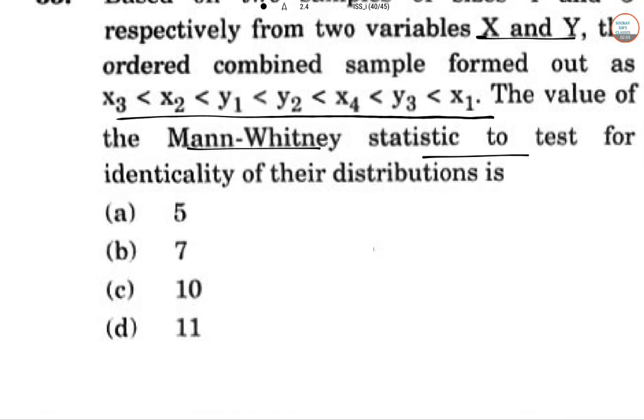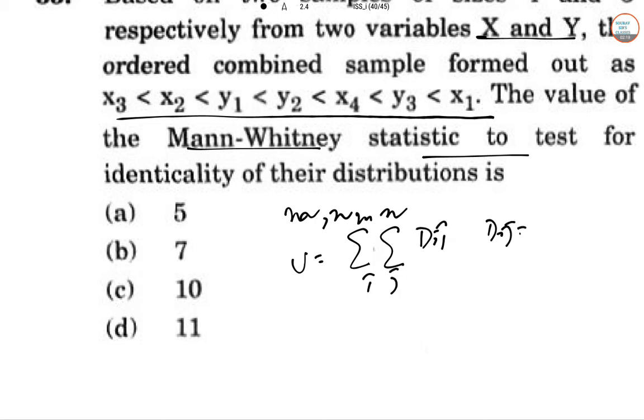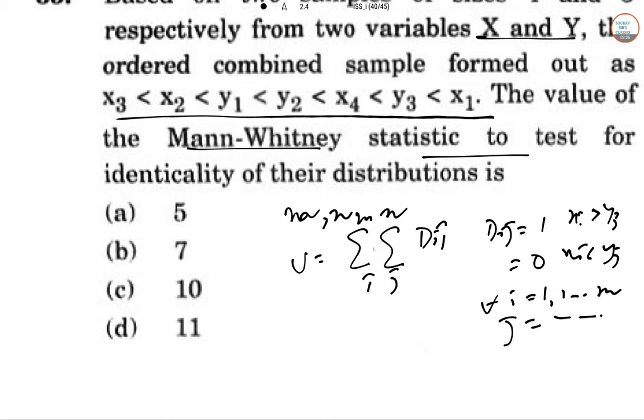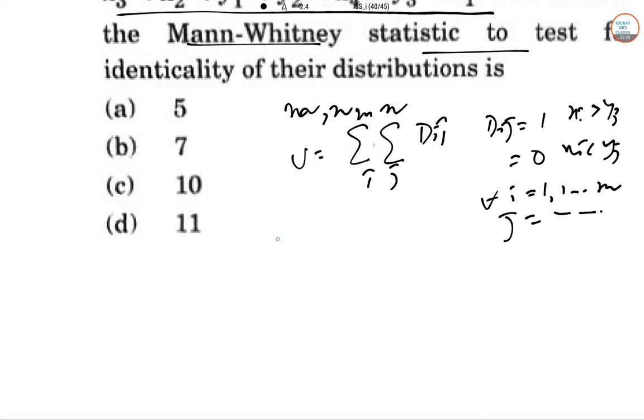So the Mann-Whitney test for two random samples with sample sizes m and n is defined as u equal to summation over i and j of dij, where dij equal to 1 if xi greater than yj and 0 if xi less than yj, for all values of i, 1, 2, 3 up to m, and j likewise. So now here m equal to 4, n equal to 3.